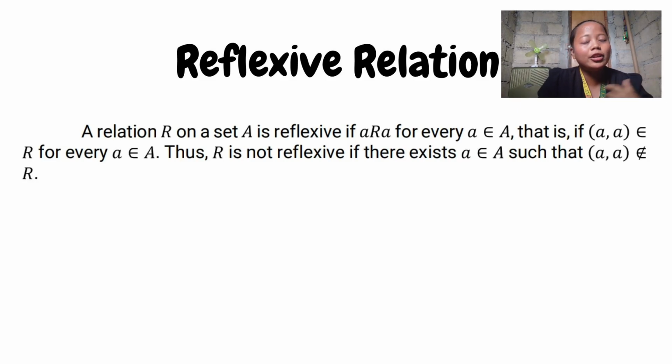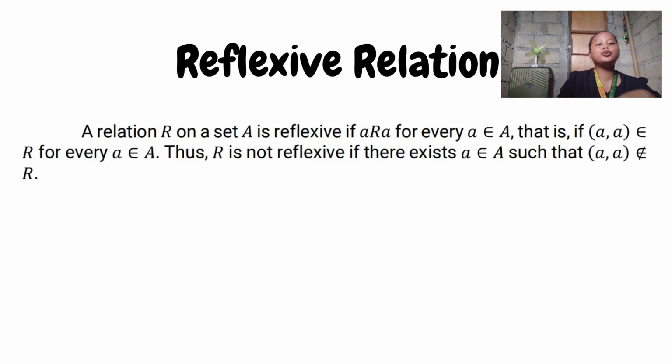I know reflexive is very familiar since we encountered it in basic algebra. So first, let us define what it is. A relation R on a set A is reflexive if A is related to A for every A that is an element of A. That is, if the ordered pair (A, A) is an element of R for every A in A. Thus, R is not reflexive if there exists A in A such that (A, A) is not an element of R.